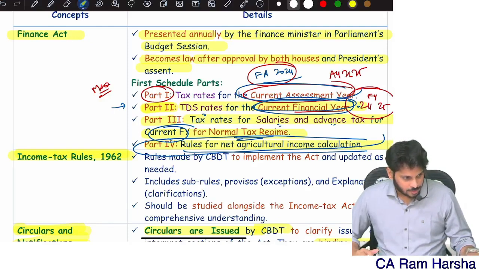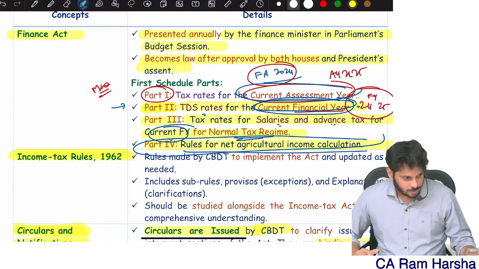Again, what is the third slab? 5 lakh to 10 lakh. I have 12 lakhs income, so the 5 lakh to 10 lakh slab applies. How much is the income in this slab? 5 lakh at 20%, which is 1 lakh. I have income more than 10 lakhs. How much above 10 lakhs? Only 2 lakhs, which is taxable at 30%, equal to 60,000.